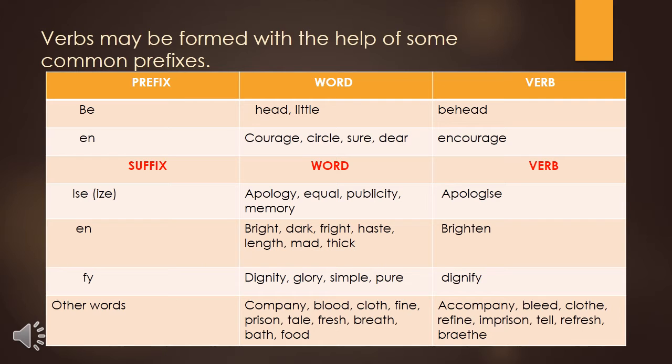Same like prefixes, there are some suffixes also which we use while converting a word into a verb. You can see here in the first row, I have written some suffixes like ise, en, fy. In the second row, I have written words like apology, equal, bright, dark, dignity, glory, etc. And in the third row, I have written the verbs. Like the verb of the word apology is apologize, equal is equalize, bright is brighten, dark is darken, dignity is dignify, etc.